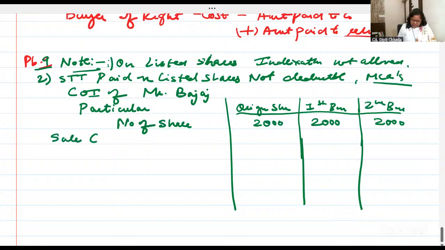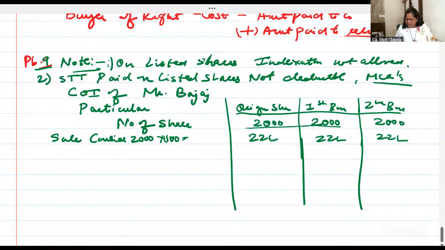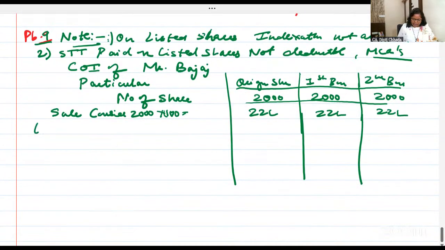So what is the sale consideration? 6000 shares into 1100 is 66 lakh. Write down all the zeros. I'm just writing it now.